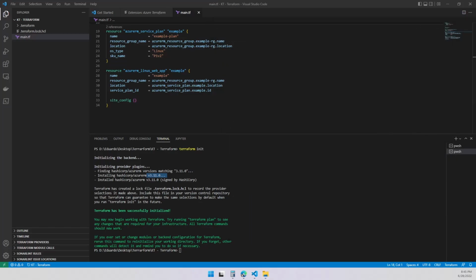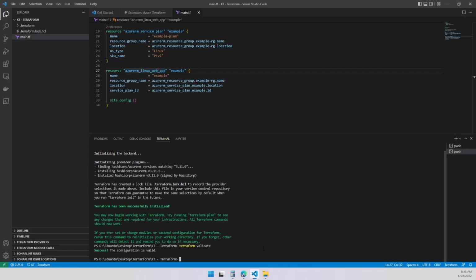All good. So now the second command I like to run for this is validate. So let's go for that. What validate does is check your syntax and your code, to make sure that you don't have a typo. I'm going to show you an example of good and bad. So let's do validate from what we copied. It says my configuration is valid. Good. Let's screw it up over here.